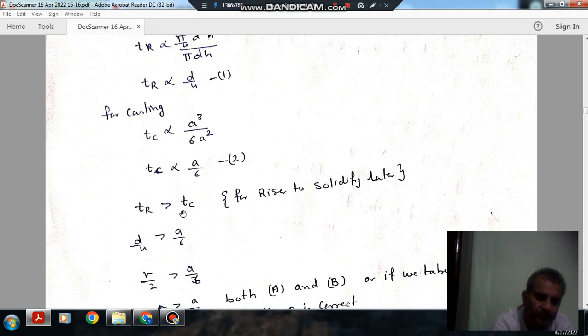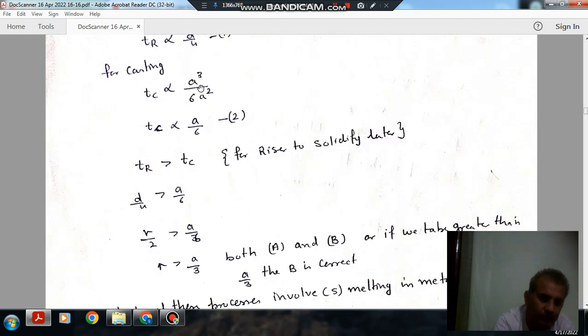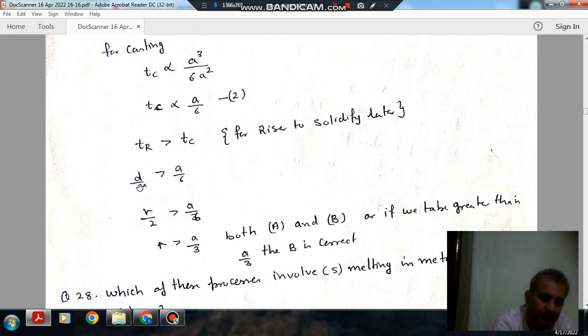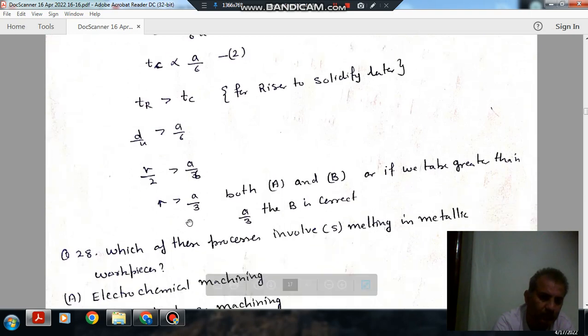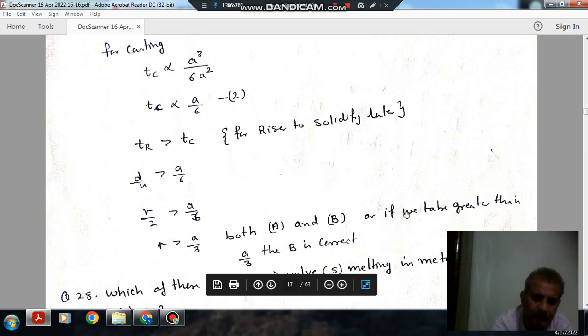So for the riser to solidify later, the riser time should be more than the casting solidification time. The casting solidification time is proportional to a by 6, and the riser time is proportional to d by 4. So d by 4 should be greater than a by 6, or in terms of radius it is r by 2, where r is the radius of the riser. R by 2 should be greater than a by 6, or r is greater than a by 3.